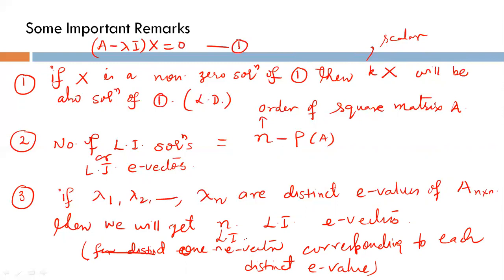Distinct is important here. If some eigenvalues are repeated, then we can get more than one LI vector corresponding to an eigenvalue. If some eigenvalues are repeated, we will discuss this point later.